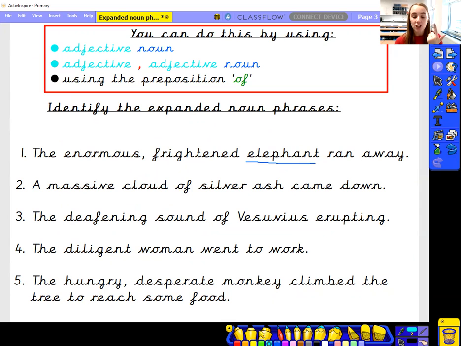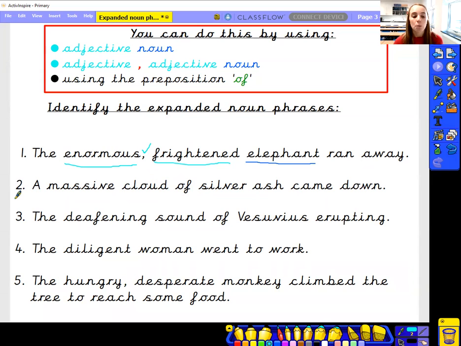So I've got 2 adjectives that are describing the elephant. I know it is a big animal, that's the size, and I know that it is scared, it's not happy right now. So we've got the enormous, frightened elephant. Now, because I have 2 adjectives, that is a list of those adjectives. So in between, I need a comma. The enormous, comma, frightened elephant ran away.